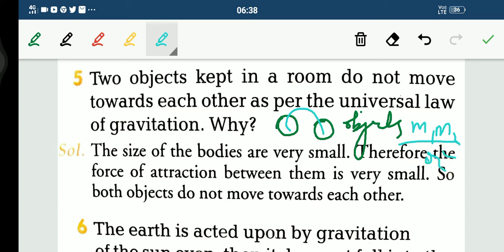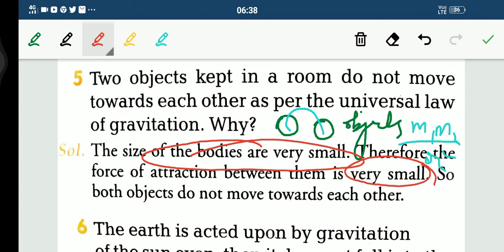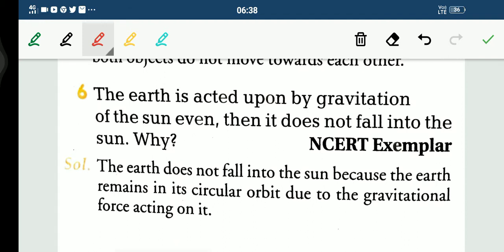So according to the statement, two objects should attract each other, but they are not attracting here. Why? Because it's very simple. Because the size of the bodies is very small. Fine. So it's completely negligible. Therefore, the force of attraction between them is also very, very small. Fine. So both the objects do not move towards each other.